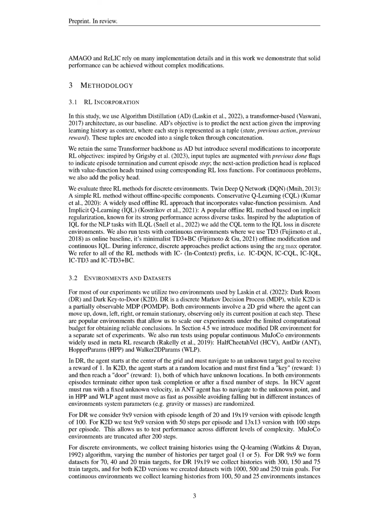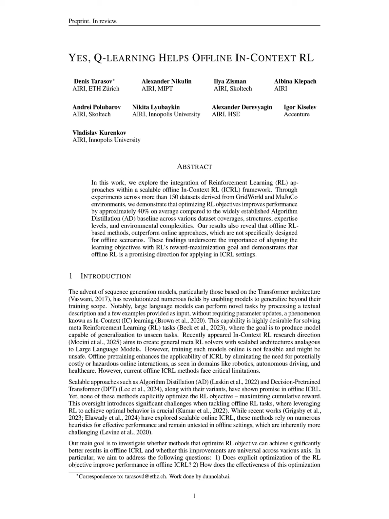Instead of predicting the next action as in AD, we replace the prediction head with value function heads that are trained using corresponding RL loss functions, and for continuous problems, we also include a policy head. This modification allows the model to optimize for cumulative reward directly, addressing the limitations of previous methods that did not explicitly maximize the RL objective, thereby improving performance in offline in-context reinforcement learning ICRL settings.